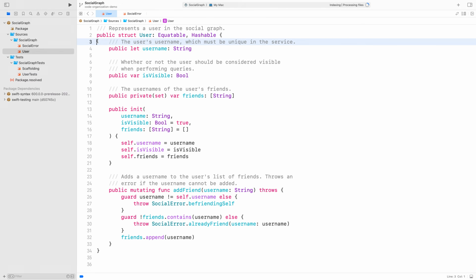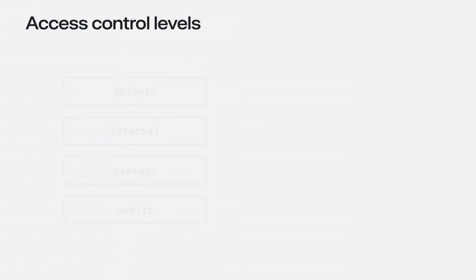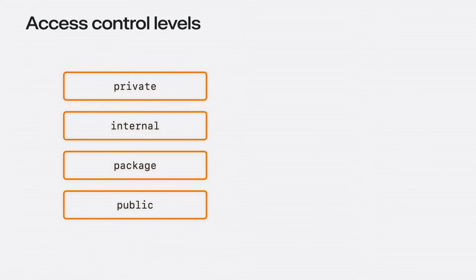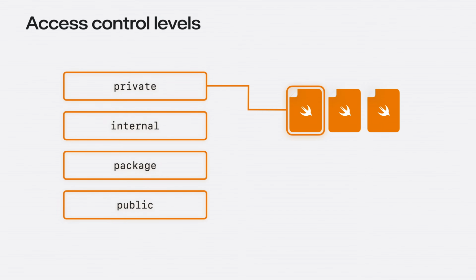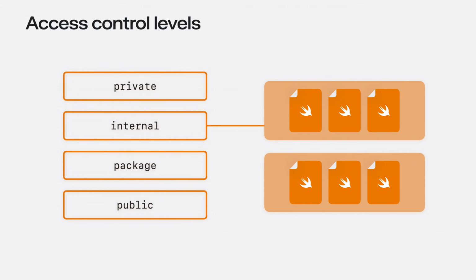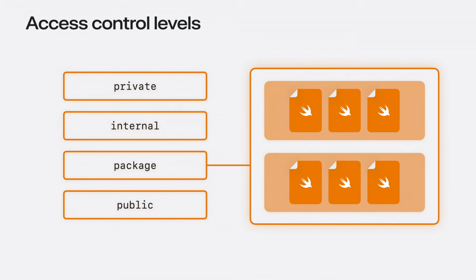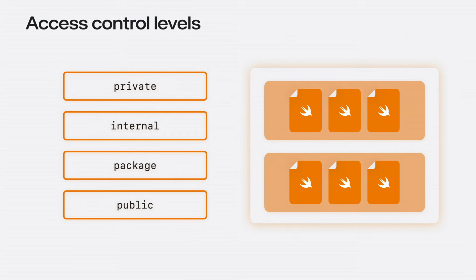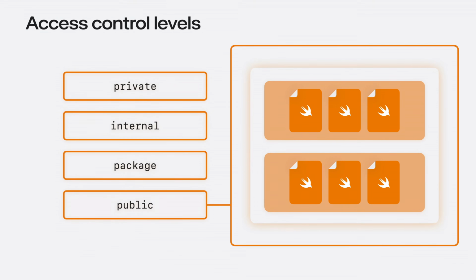It and many of its members now have the public modifier, which allows them to be used from code outside the library. Public is one of several different access control levels available in Swift. There are also private, internal, and package levels. A declaration that is marked private can only be accessed by code in the same file. An internal declaration can only be accessed by other code in the same module. Whenever you don't specify an access level, Swift implicitly uses internal. Package declarations are accessible from other modules in the same package, and public declarations are accessible from any other module.